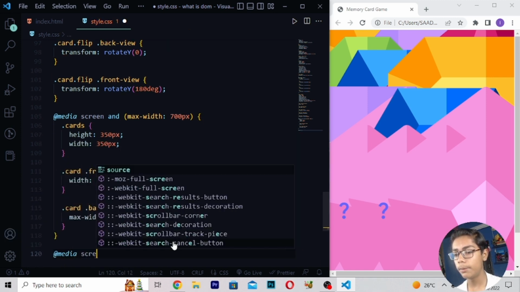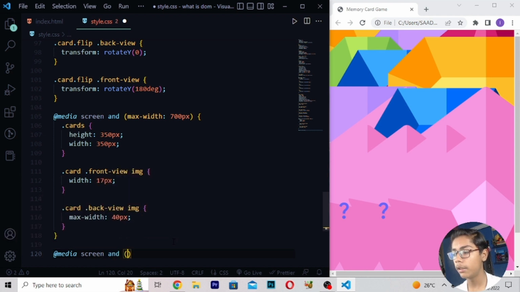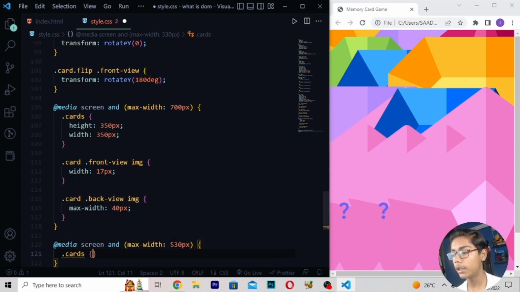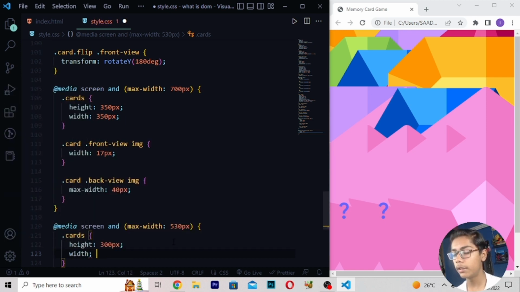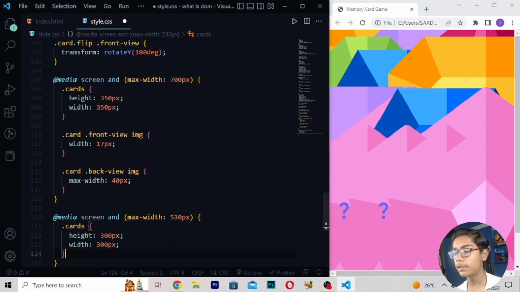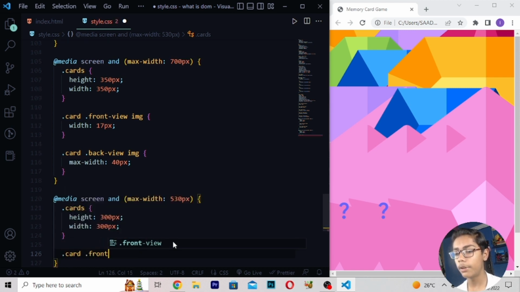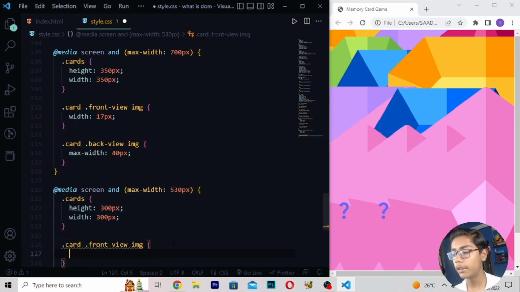Right here @media screen, and then max width 530 pixel. Then when you've written this, I will be moving down. .cards, height 300 pixel, width 300 pixel, like this. Now .card .front-view image, width, which should be 15 pixel.